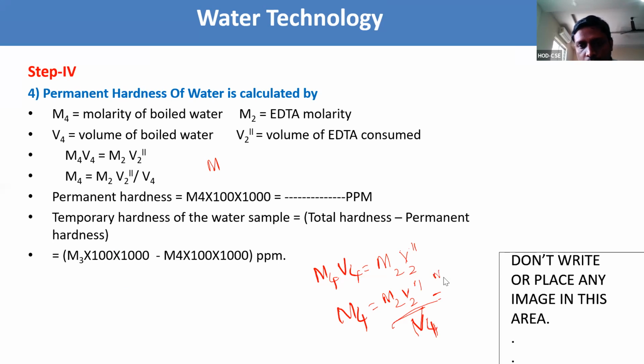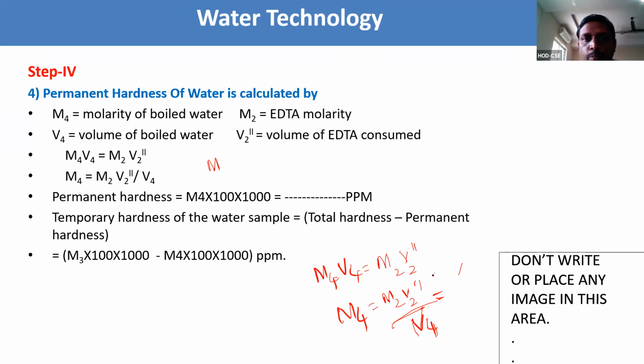No, we need to write here M2 into V2 double dash, which is how much volume of EDTA consumed. Okay, burette readings. Wherever the wine red color turns to blue color, that is the end point. How much volume of EDTA has been consumed, we need to note down. That is V2 double dash, volume of EDTA consumed, and M4 is molarity of boiled water. V4 is volume of boiled water.